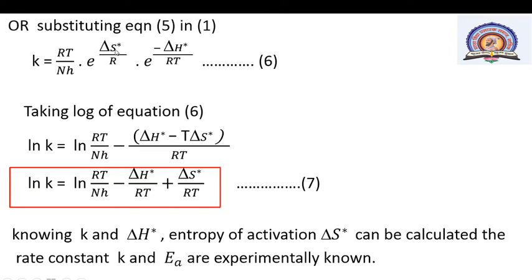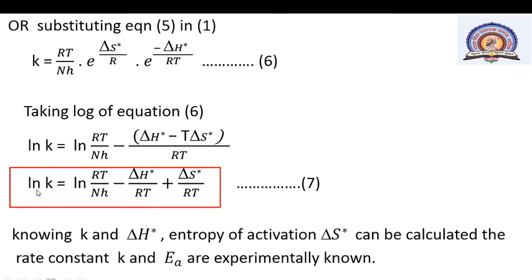Here delta S star is the entropy of activation and delta H star is the enthalpy of activation. This is equation number 6. Taking the log of equation 6, ln k is equal to ln RT upon NH minus, in brackets, delta H star minus T delta S star upon RT.